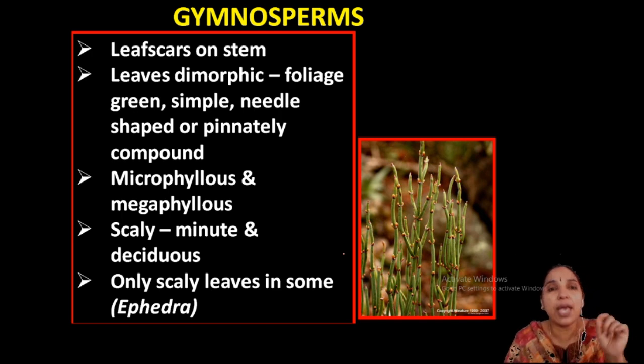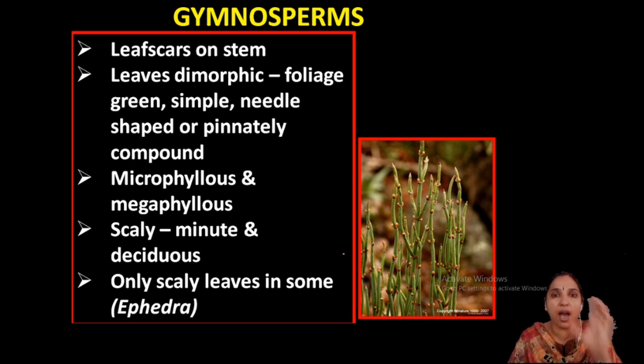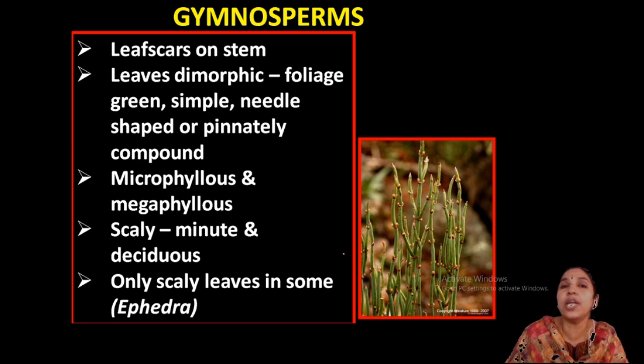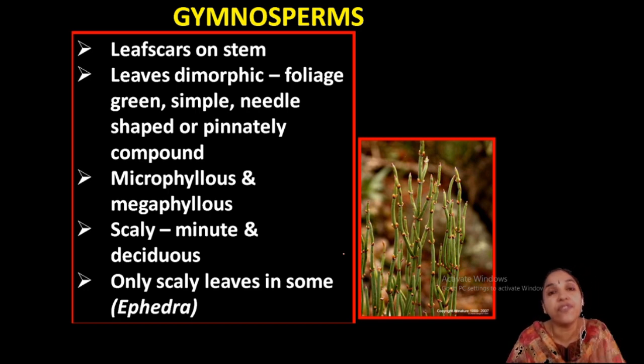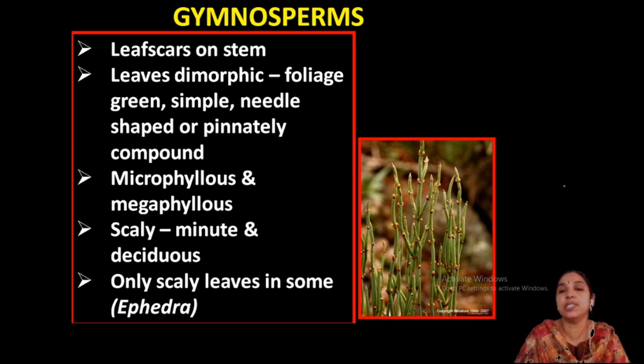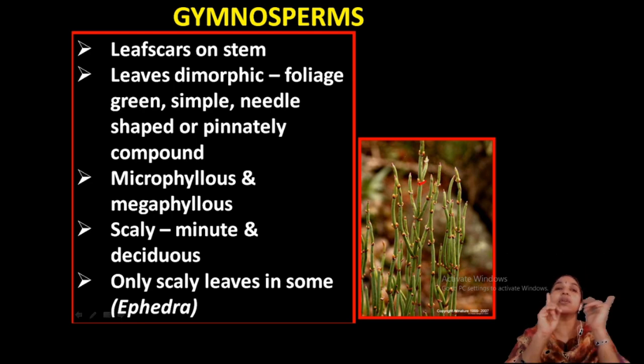Clear? Then microphyllous and megaphyllous leaves are there, small leaves and large leaves. Then scale leaves are there. Scale leaves may be minute or deciduous, that may fall. Then scale leaves are the only leaves in Ephedra, no other leaves. Ephedrales is an order where only scale leaves are present. This is Ephedrales. You cannot see a leaf here. In this nodal region, you can see scale leaves only. So there are different species.